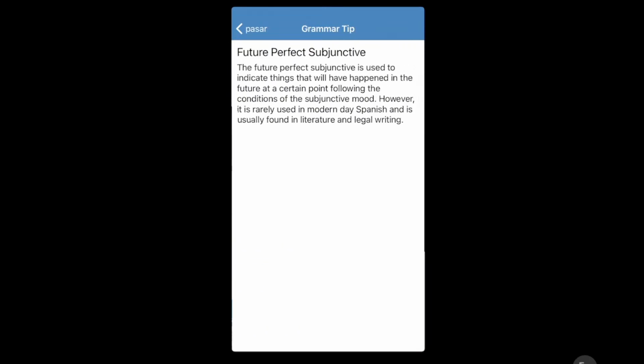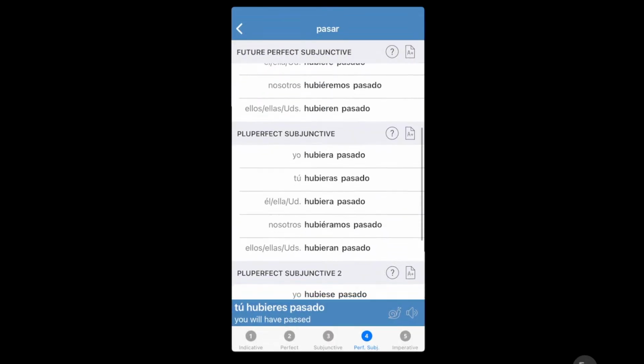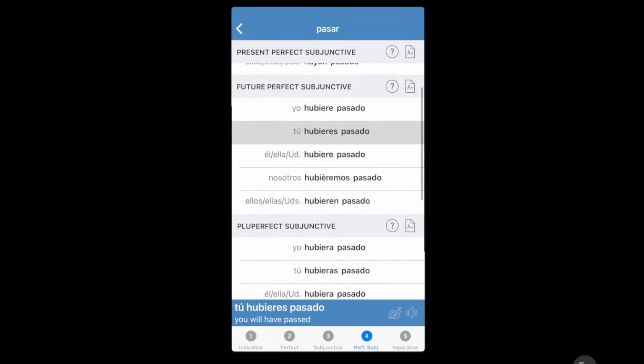The future perfect subjunctive is used to indicate things that will have happened in the future at a certain point, following the condition of the subjunctive mood. However, it is rarely used in modern day Spanish and is normally found in literature and writing, so don't worry too much about it. But again, we see there is a pattern to follow.